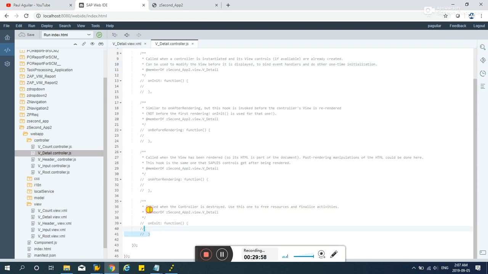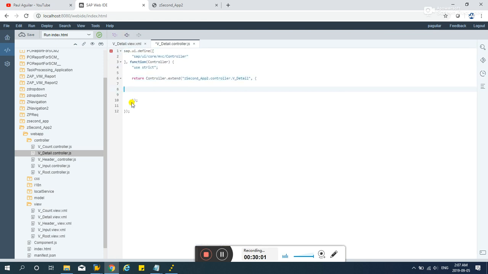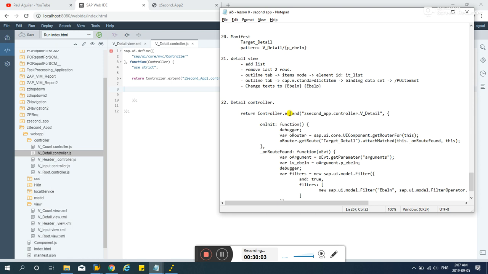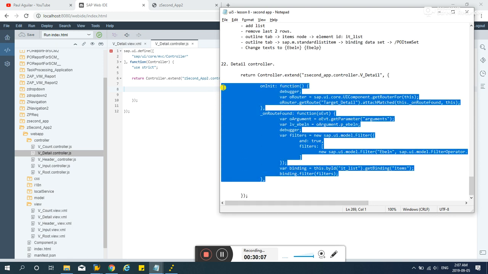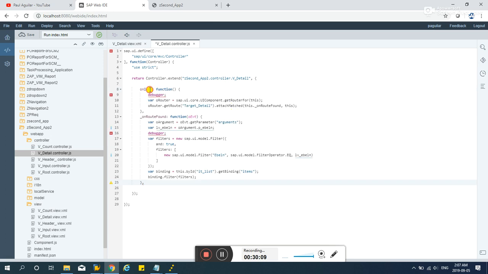Which is this guy here. Let's delete all these unnecessary comments and add these two functions, one init and this on route found. This is standard target detail, so we are just getting the arguments from the URL. In this case it's a PE-bilin and another filter, but in this case it's just one parameter, ebilin only.